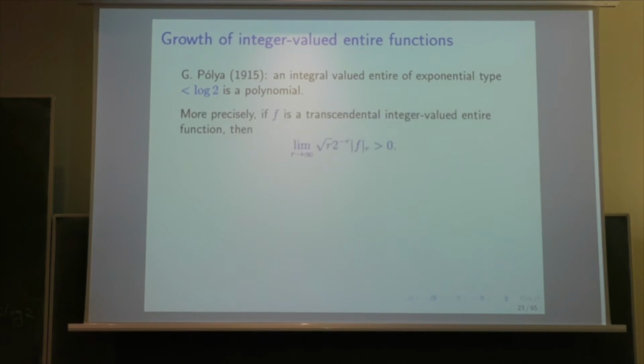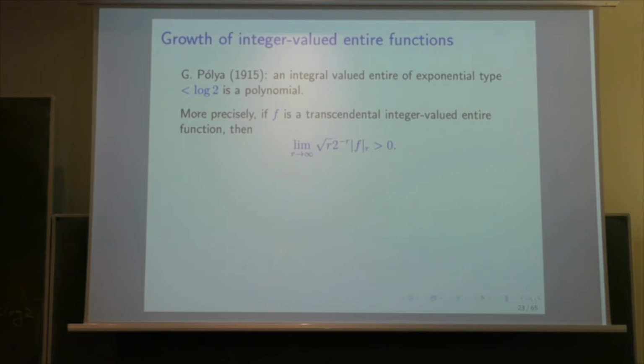The result of Polya was a little bit more precise than the one which I explained here, because it's not only that we can get the result even if the exponential type is log 2, but we need a little bit better than 2 to the minus r. What we need is square root of r times 2 to the minus r times f(r). The limit of this should be positive.